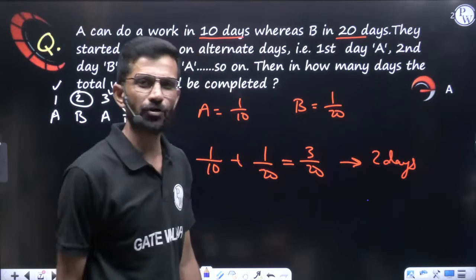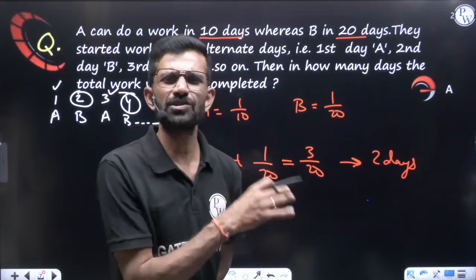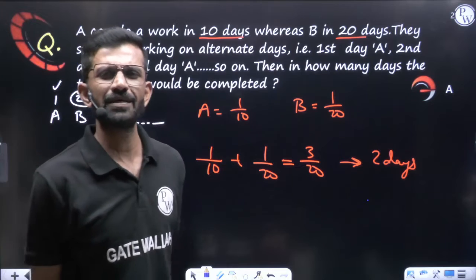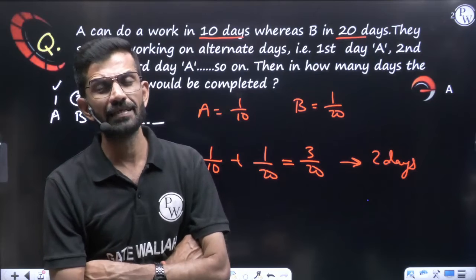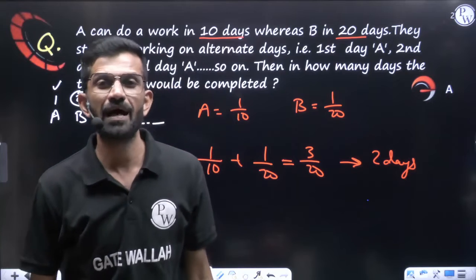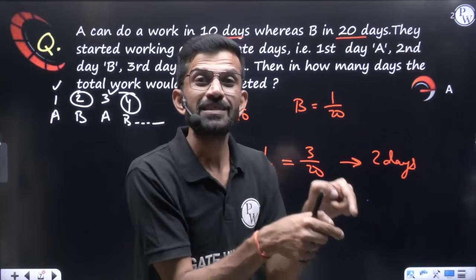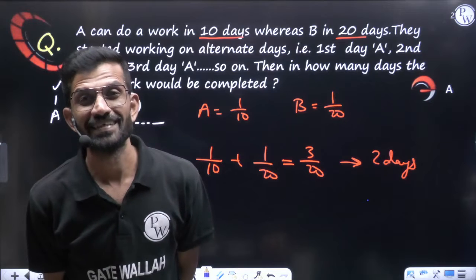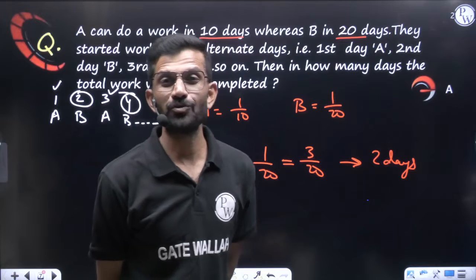Let us understand why you cannot do double. Consider in this question, let us say the answer is coming 23 days. If the work is done in 23 days, that doesn't mean that A has worked for 11 and a half days and B has worked for 11 and a half days. No. That means A worked for 12 days and B worked for only 11 days if total days taken is 23. It means they are not working for equal time. That is not guaranteed. That is the reason you cannot do double directly.